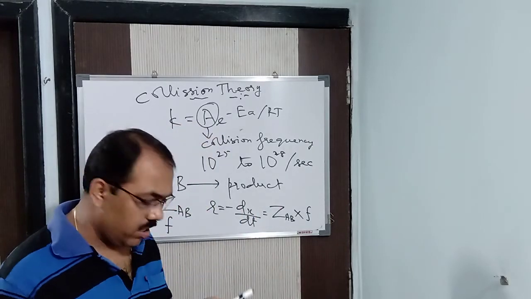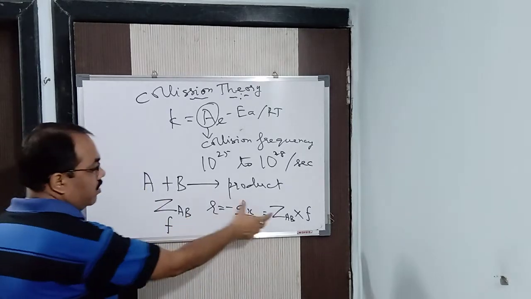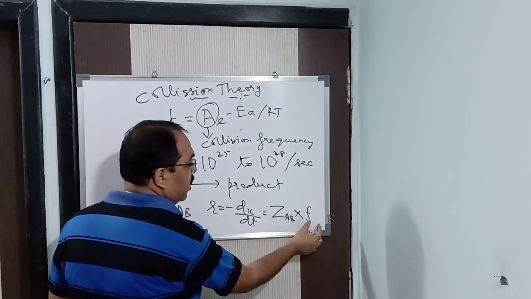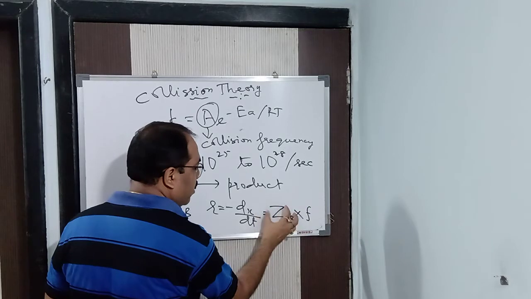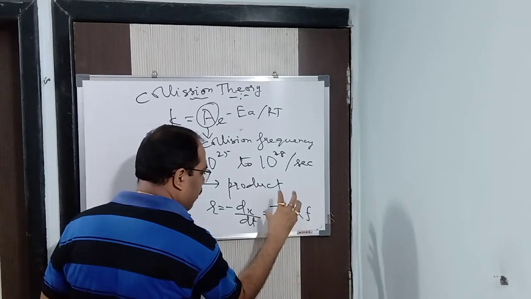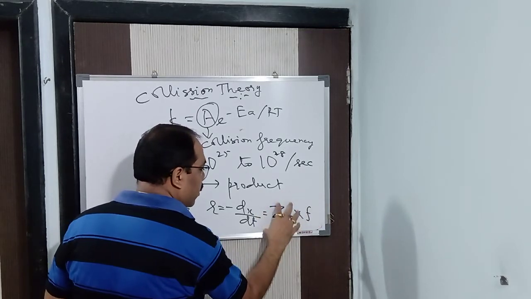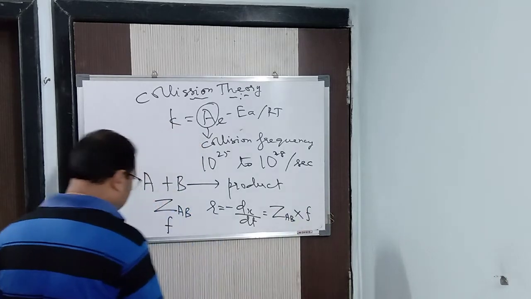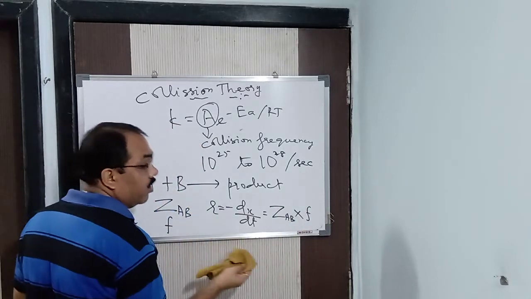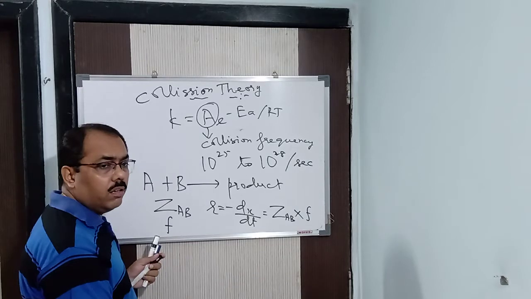I said you already, that Z is the collision frequency, clear, and F is nothing but the fraction of molecules which are colliding. See, if I multiply the number of molecules by the frequency of the molecules, then what will I get? I will be getting nothing but the rate of the reaction. That is only the rate.